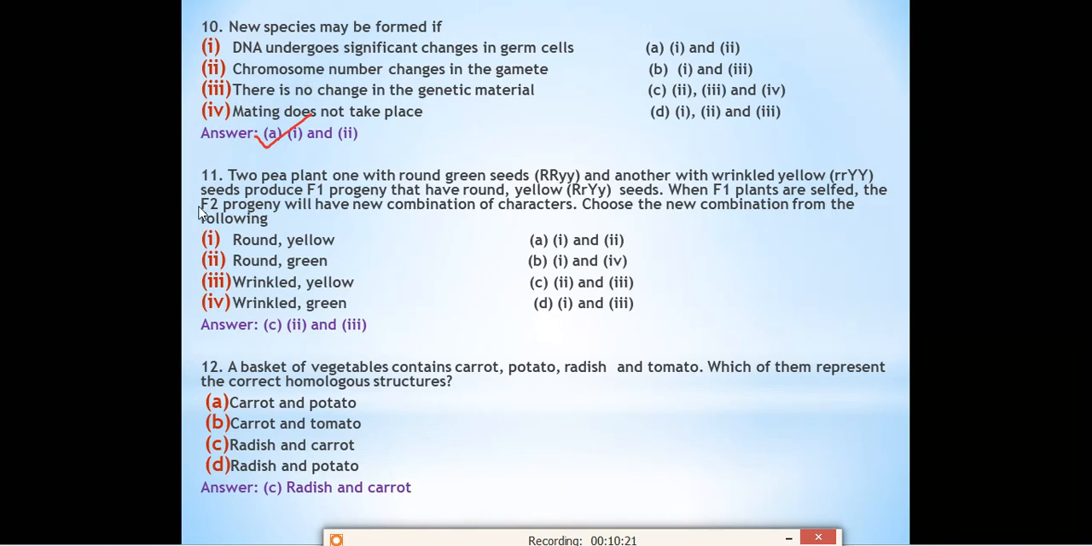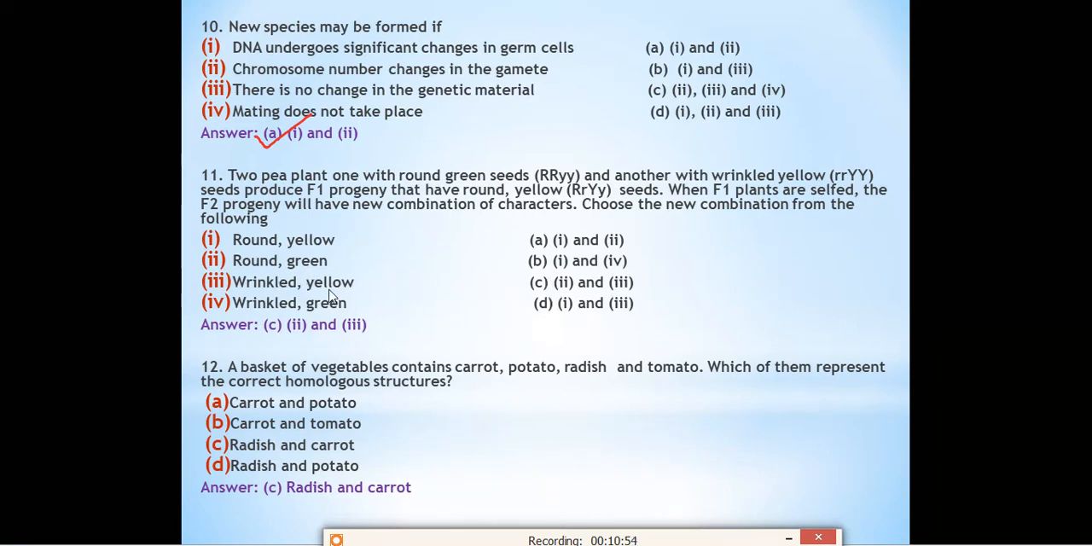Next question, question number 11. What do we have in question number 11? Two pea plants, one with round seeds and another with wrinkled seeds, produce F1 progeny that have round and yellow seeds. When F1 plants are selfed, the F2 progeny will have a new combination of characters. Choose the new combination from the following: round yellow, round green, wrinkled yellow, wrinkled green. These are the 4 points, and after that they have given the options: 1 and 2 is correct, 1 and 4 is correct, 2 and 3 is correct, and 1 and 3 is correct. Option number C, 2 and 3, will be correct.